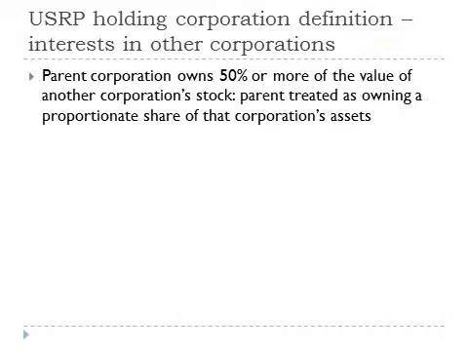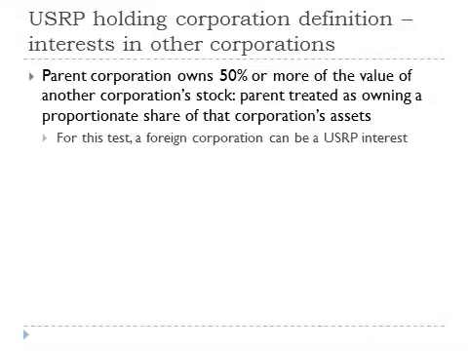The controlled corporation can be either foreign or domestic. Solely for the purpose of determining if a domestic corporation is a U.S. real property holding corporation, an interest the corporation holds in a foreign corporation can be treated as a U.S. real property interest.